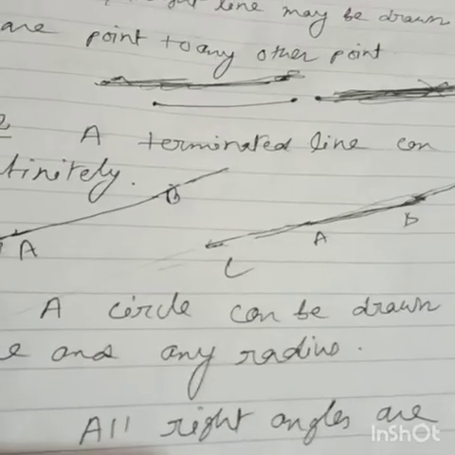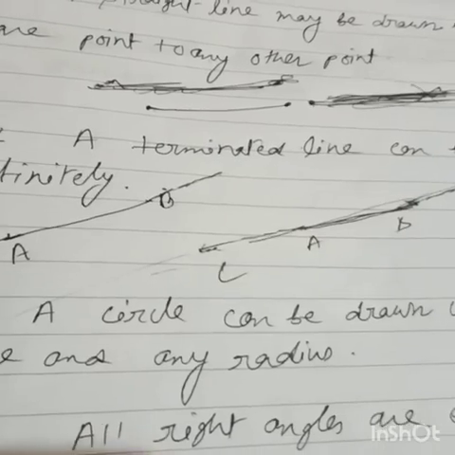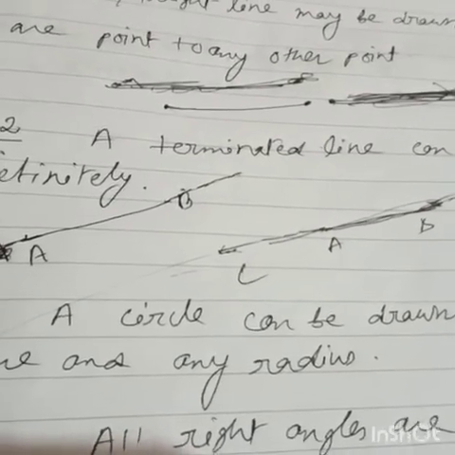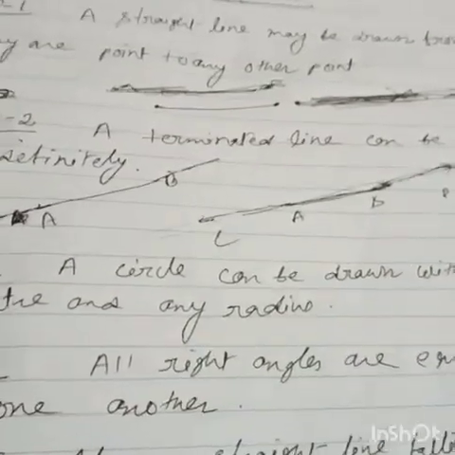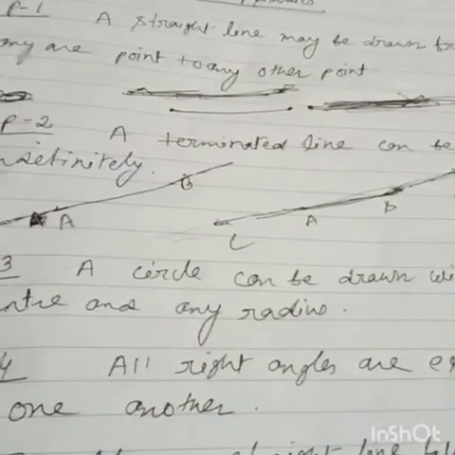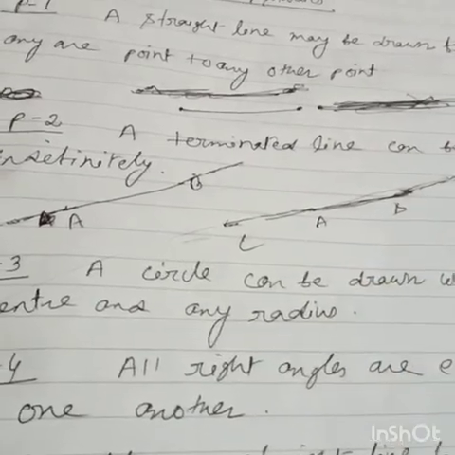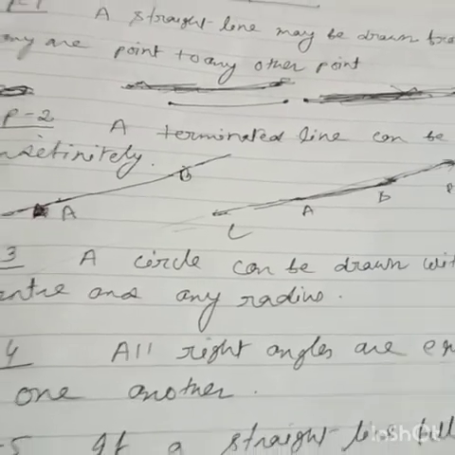Next, postulate 3: a circle can be drawn with any center and any radius. Yes, you have drawn this already in your previous classes, how to draw a circle with a radius. Suppose 5 centimeter, 6 centimeter, if you have the radius, then you can draw a circle. Postulate 4: all right angles are equal to one another. Do you know what is the measurement of a right angle? Yes. How much? 90 degrees. If all right angles are 90 degrees, then obviously all the right angles are equal to one another.